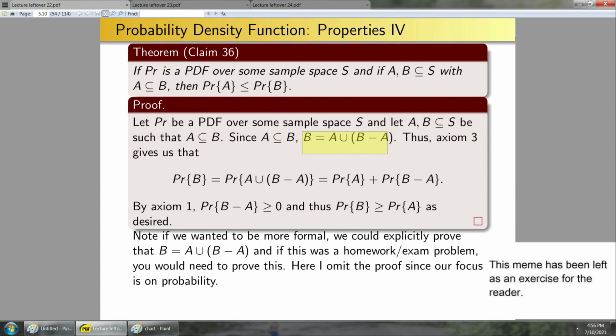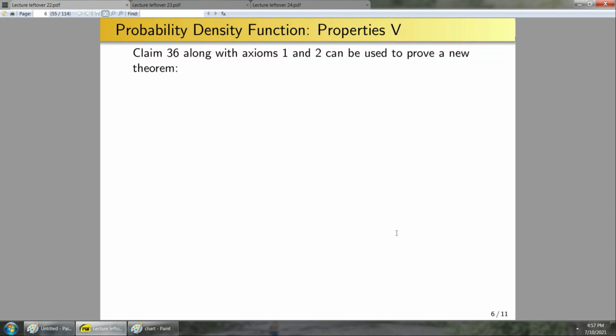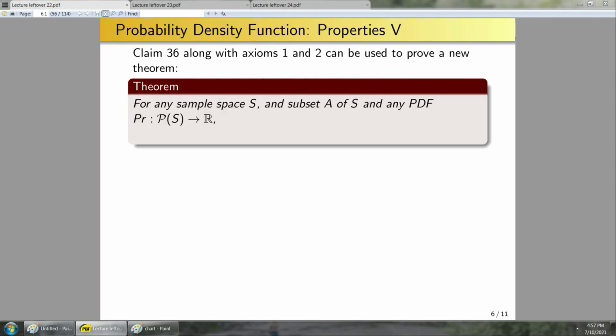Okay, now we can derive a very familiar property that you're used to using for probability. So claim 36, along with axioms 1 and 2, can be used to prove a new theorem. For any sample space S, any subset A of S, and any PDF going from the power set of S to R, the probability of A will be between 0 and 1.